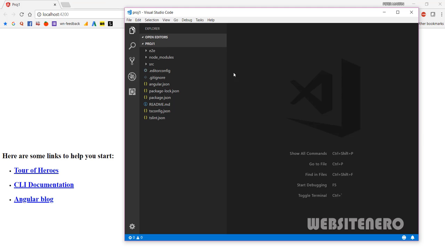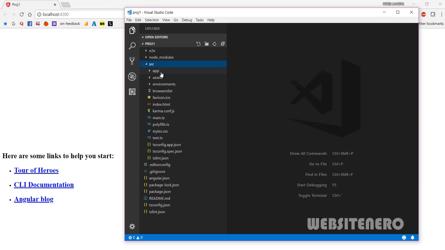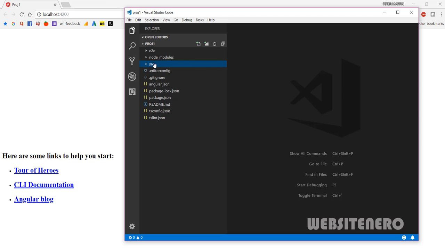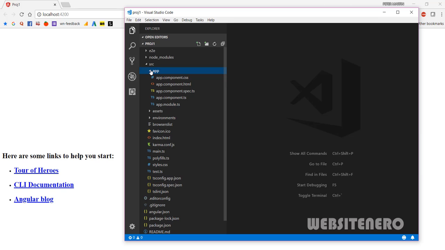So I just want to tell you, we don't have to do anything with the end-to-end testing and node modules, where it installs all dependencies. The editor config has various configurations for VS Code and all. You don't have to be concerned with anything which you see here. Only this src, this is the source where we'll be doing all the work, and in src also most of the work will be done in the app. So open src, and this is where you will be doing all the work. So don't worry what all these things are, just go for src, and this is the app.